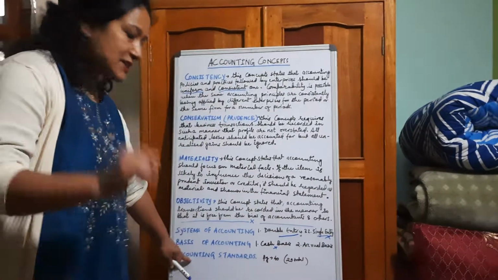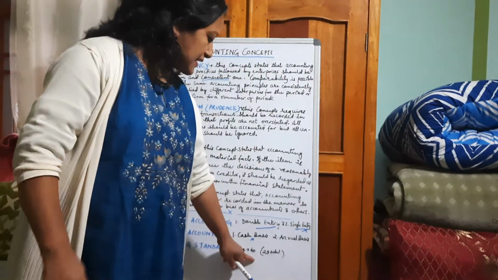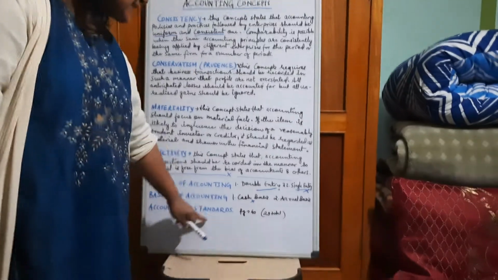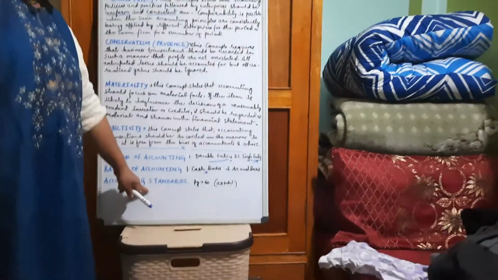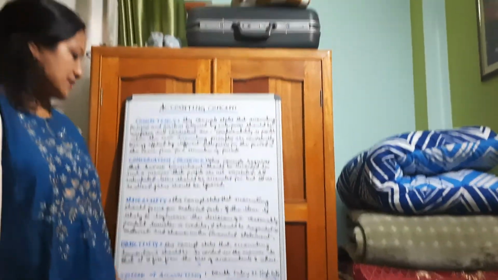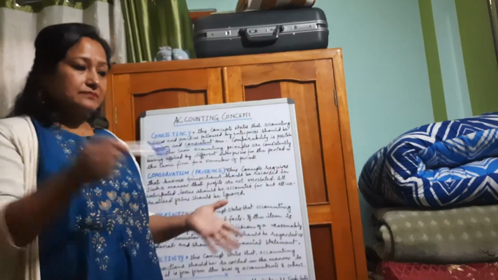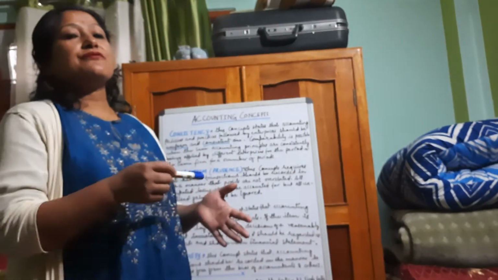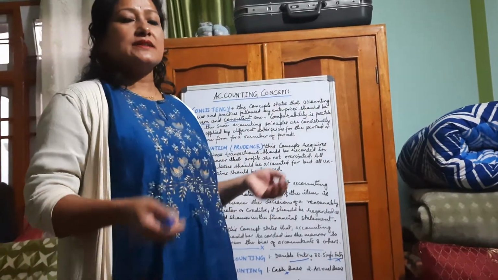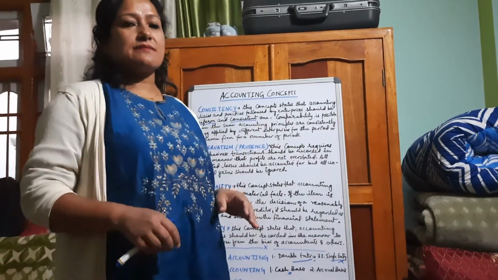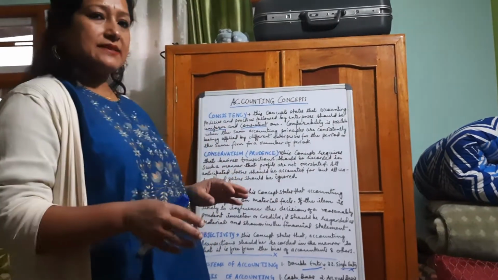Now another last point is accounting standards. You will refer to page number 40, where 29 accounting standards are given. Accounting standards are those standards, those concepts, which an accountant has to follow. It's all about the items, how to treat those items, like how do we calculate fixed assets, in what manner we are going to treat the fixed assets in the financial statement, where to put that, what will be the treatment. So everything will be shown in detail.